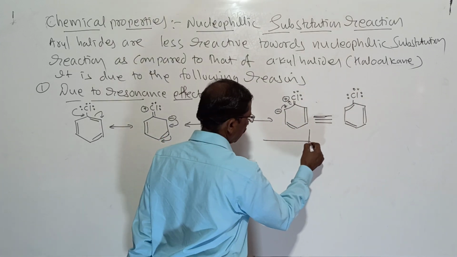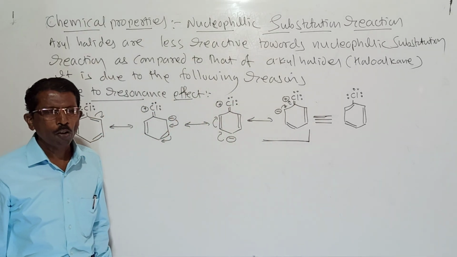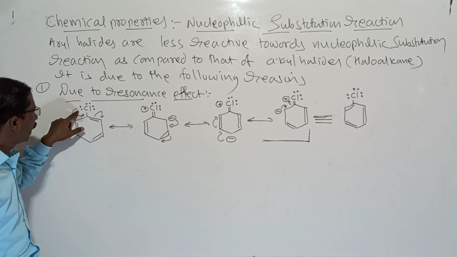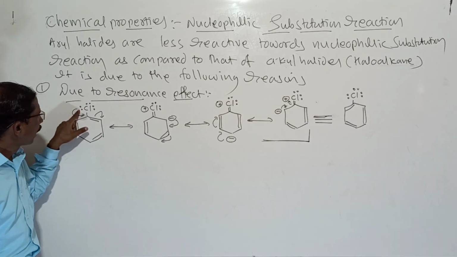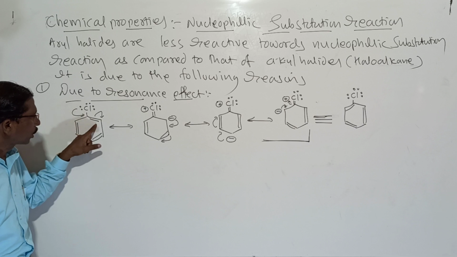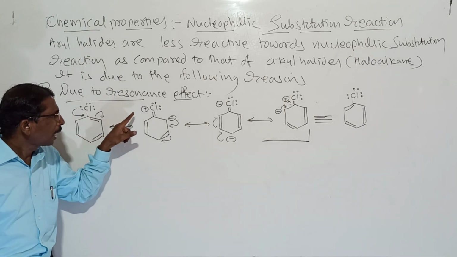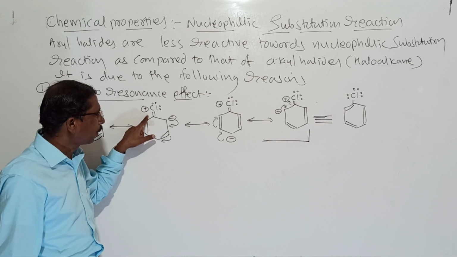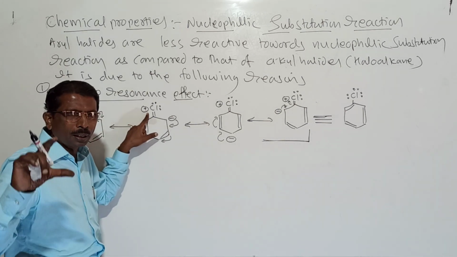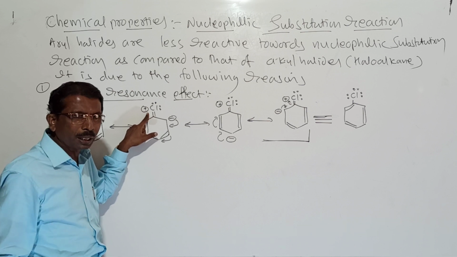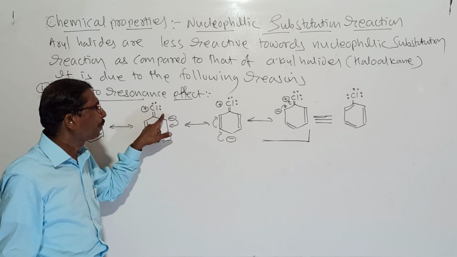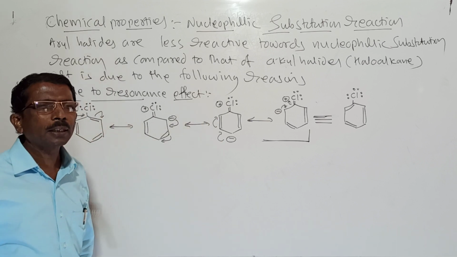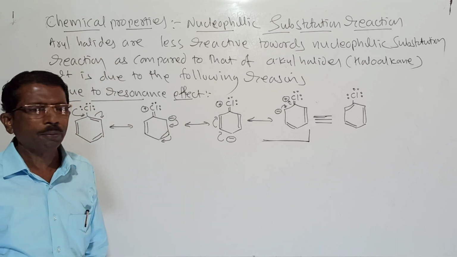After this it is called resonance. So look here, in halogens the electron pairs present on the halogen atom are in conjugation with the pi electrons of this benzene ring, and therefore the bond acquires a double bond character. It has a partial double bond, and due to the partial double bond, the bond length decreases. It becomes 169 picometer, and therefore the halogen cannot be easily removed. It is very difficult. So therefore, these are less reactive towards nucleophilic substitution reaction.